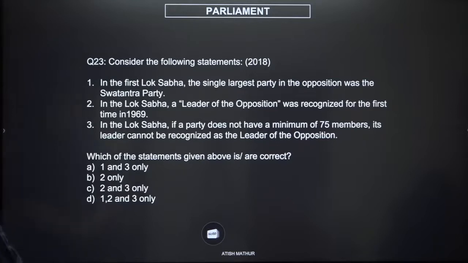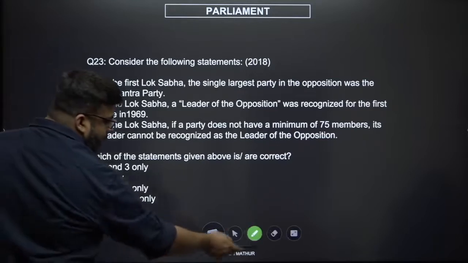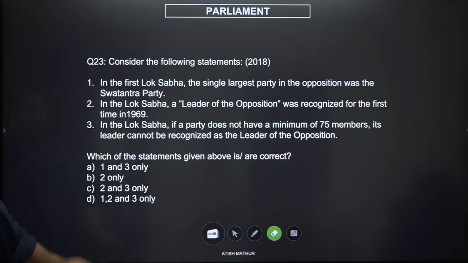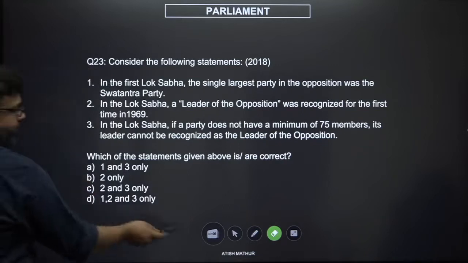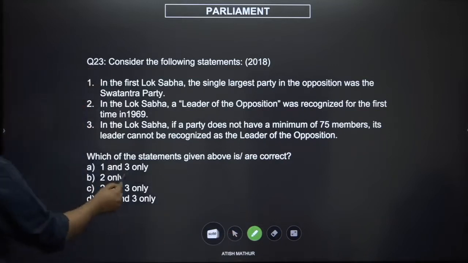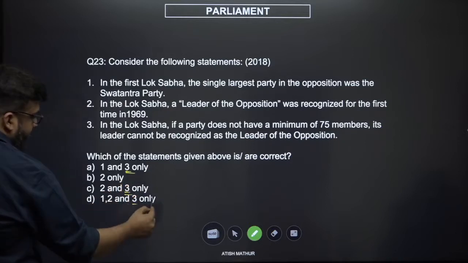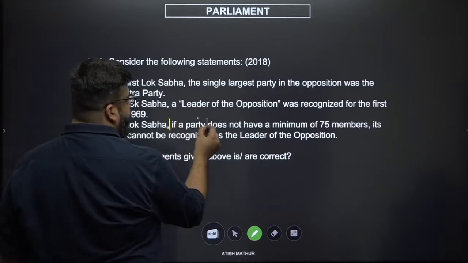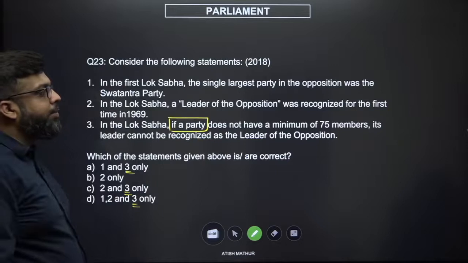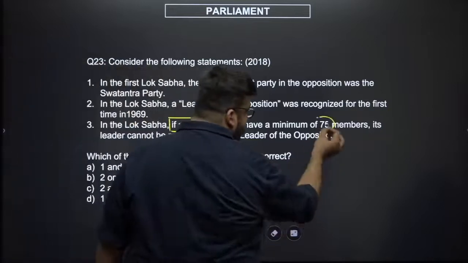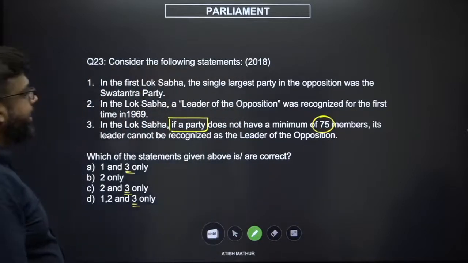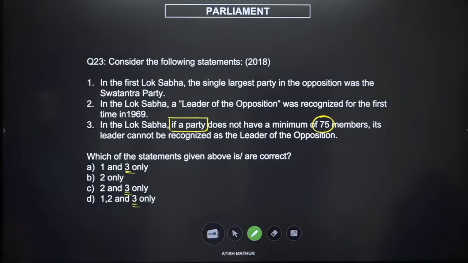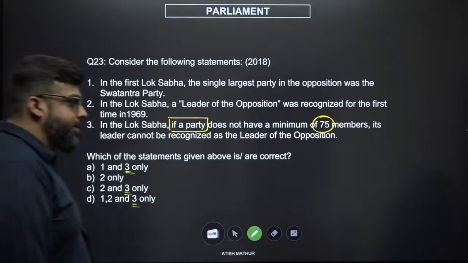We've got 3 common across all. We've got 3 as an option, which is here also, here also, here also. Can we try and eliminate option number 3? In the Lok Sabha, if a party does not have a minimum of 75 members, its leader cannot be recognized as the leader of the opposition.